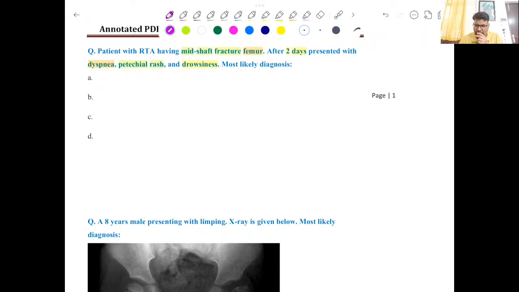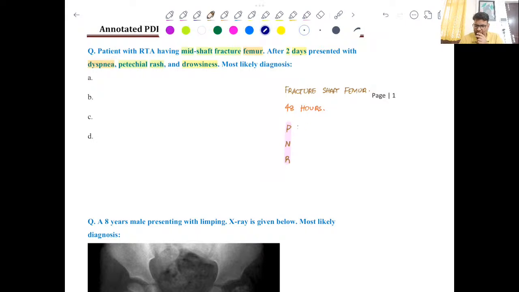So here one thing is fracture. I'll just write the points. So fracture shaft femur. Okay, clear? So this is one point which was given, and then the time duration was given, that is 48 hours later, and then the classical symptomatology, which I usually teach the students as PNR, right? So PNR is the mnemonic for that.